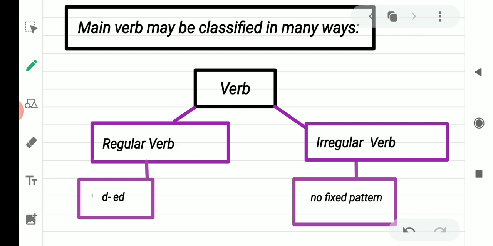In your book there are given so many verbs, regular and irregular. There is a list of verbs, regular and irregular. So it is homework for you to learn them, recite them, write them in your notebook and learn them by heart. So that is my topic. I shall stop my topic here of the verb, regular and irregular.